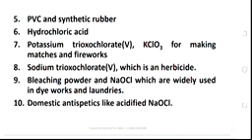Those that are into dye works will know more about that. Then lastly, domestic antiseptics like acidified sodium oxochlorate(I) are made also from chlorine, for killing germs.